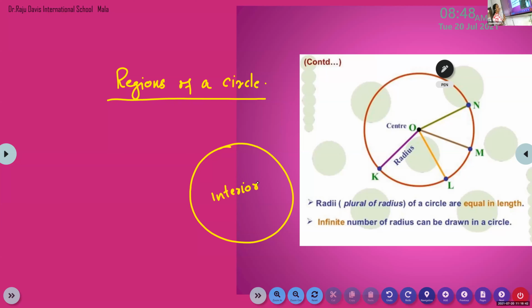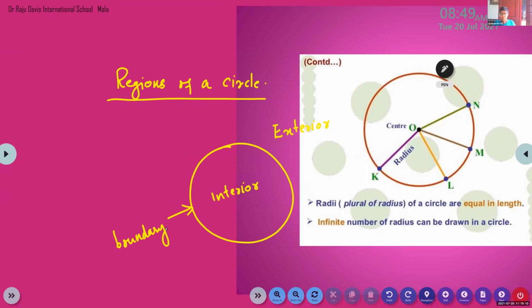Interior means inside. And next one is exterior, outside. And this one is known as boundary. So there are 3 parts: interior of the circle, exterior of the circle, and the boundary itself.